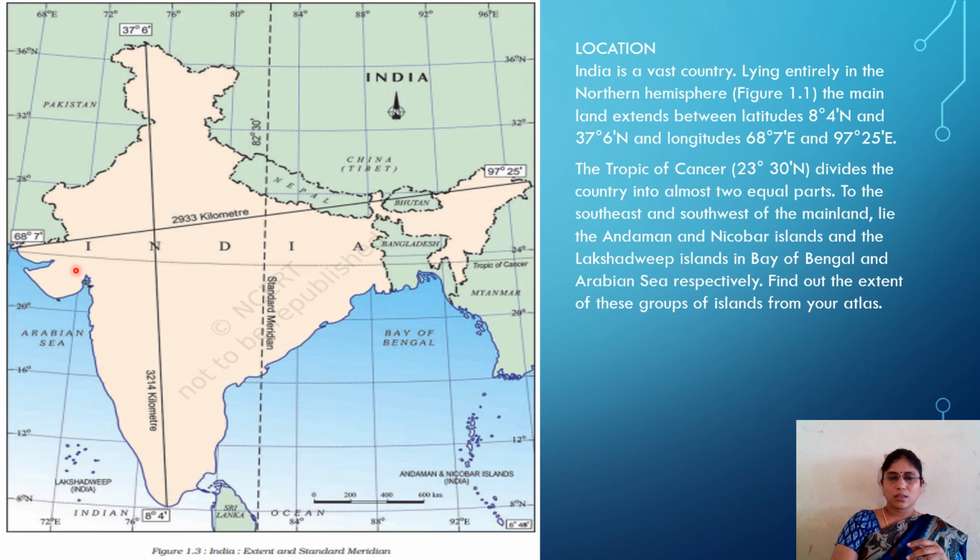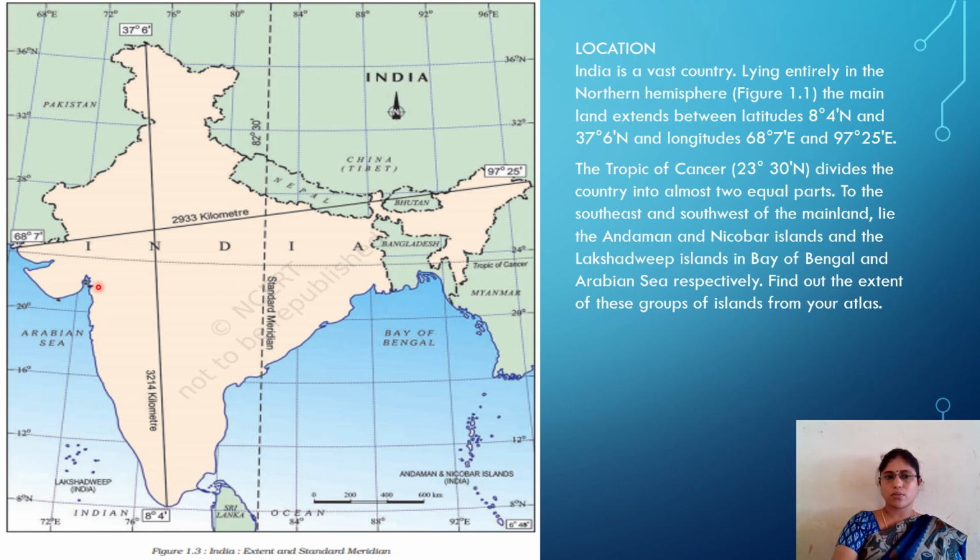Here one more prime latitude, which divides our country into two equal halves, is 23 degrees 30 minutes or 23.5 degrees northern latitude, called the Tropic of Cancer.